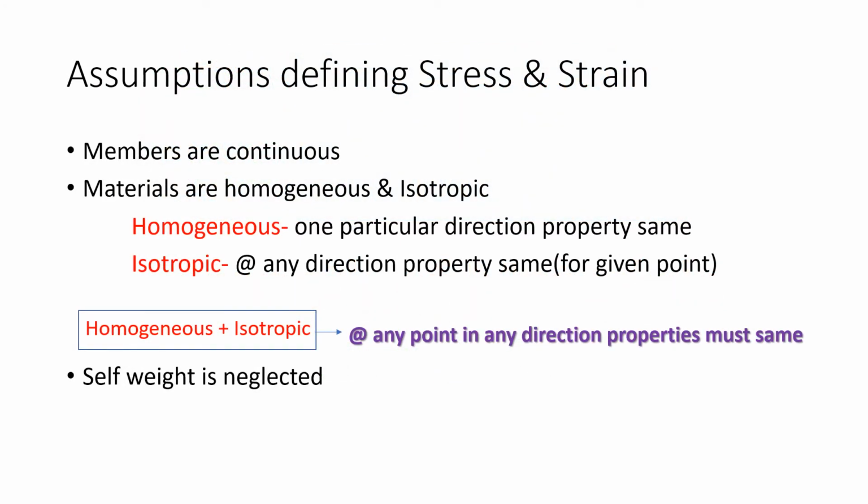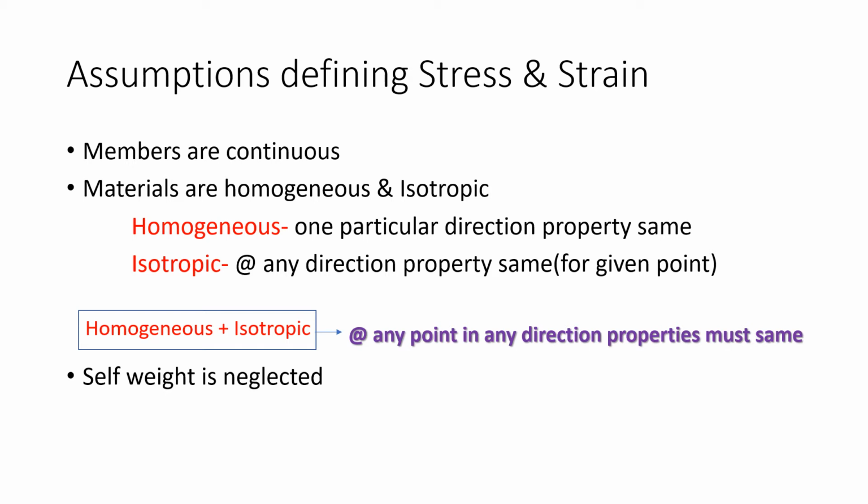Before deriving any equation or any law, we have to make certain assumptions because some theories are not definable. So to have accuracy in answers, we create some assumptions. For stress and strain, the first assumption is that members are always continuous. While calculating stresses on each member, any crack in the member, failure or bursting is neglected. So the member should remain continuous.